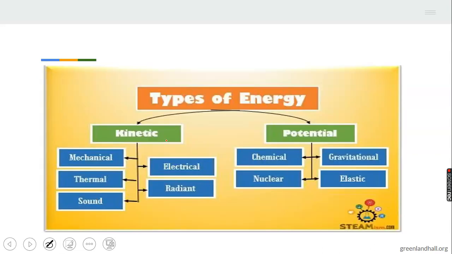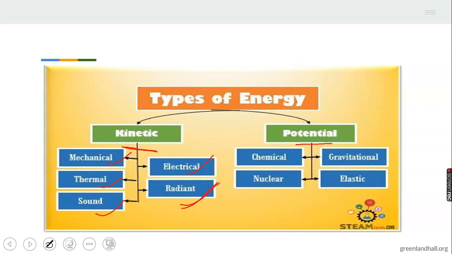Good. Now let's go to the types of energy that we have. Look at this chart I have here. It says types of energy. In some other pictures, you may see it as forms of energy. I'll be explaining to you in the next slide, but just look at the picture clearly. We have kinetic energy here. We have potential energy here. Under kinetic energy, we have mechanical energy, thermal energy, sound energy, electrical energy, radiant energy. This radiant energy, we can also call it light energy.